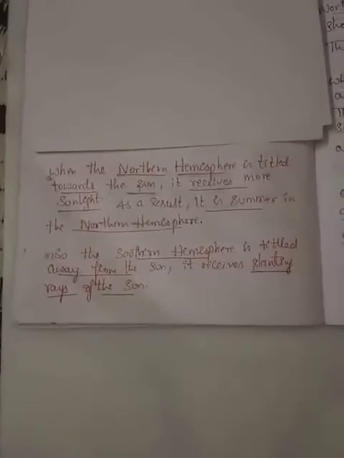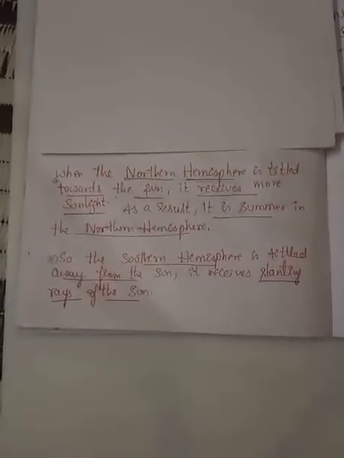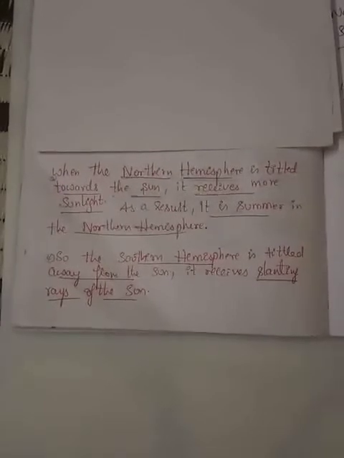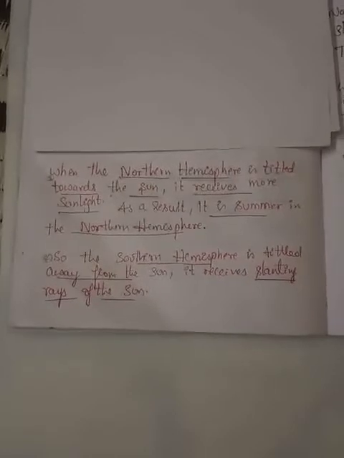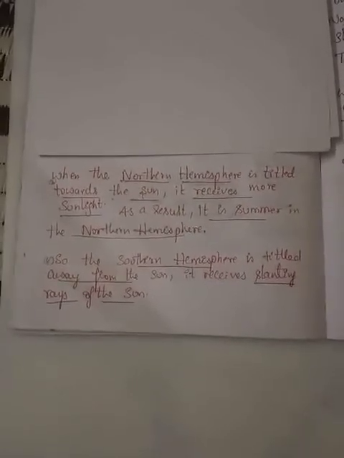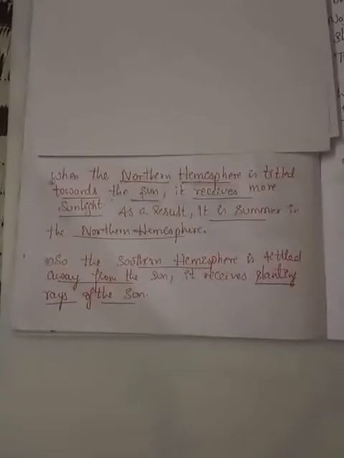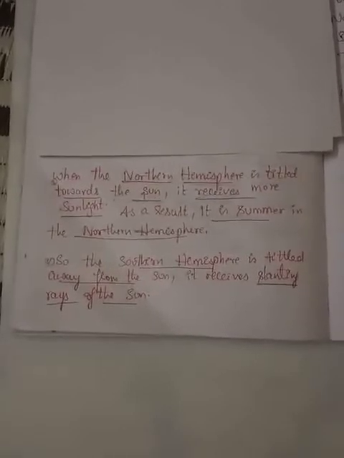When the northern hemisphere is tilted towards the Sun, it receives more sunlight. As a result, it is summer in the northern hemisphere, and the southern hemisphere is tilted away from the Sun. It receives slanting rays of the Sun.